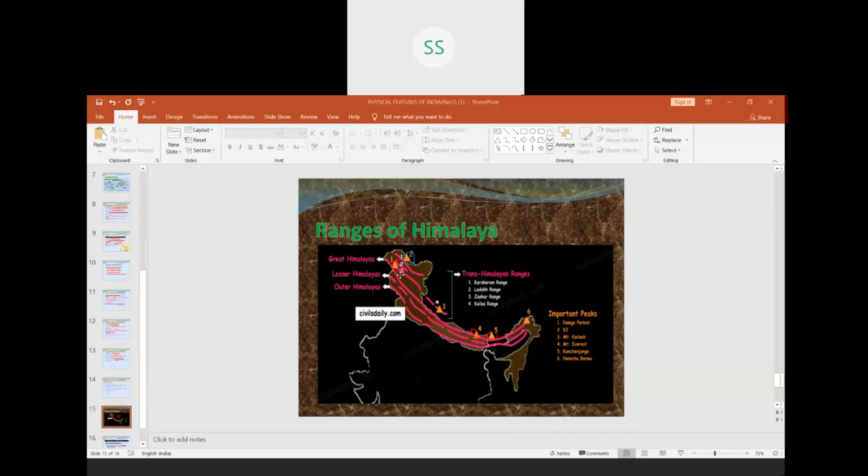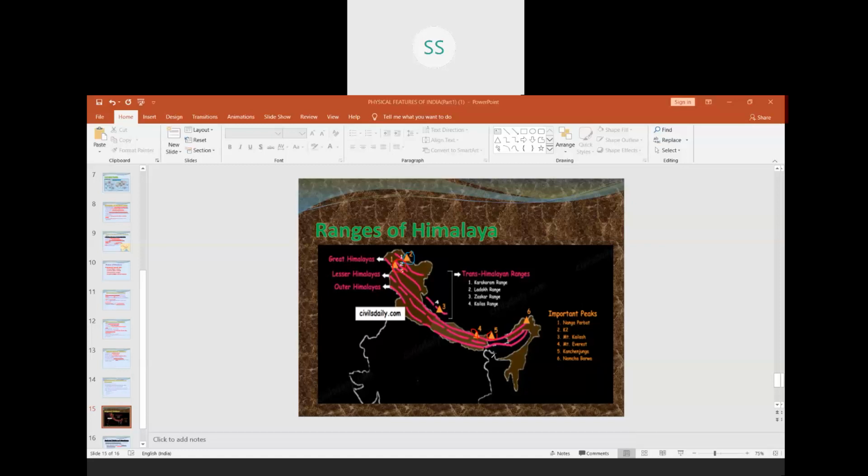So that is why I am not saying that it is in India. In India, we have the Kanchenjunga. Again I am repeating, the highest peak of the Himalayas is your Mount Everest. The second highest peak of the world is your K2.